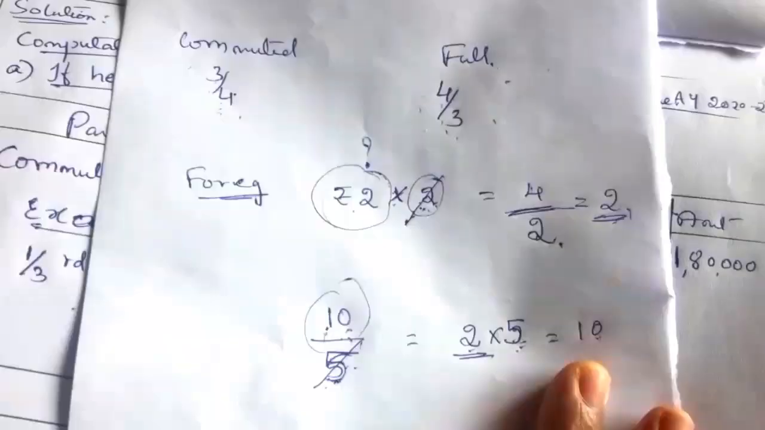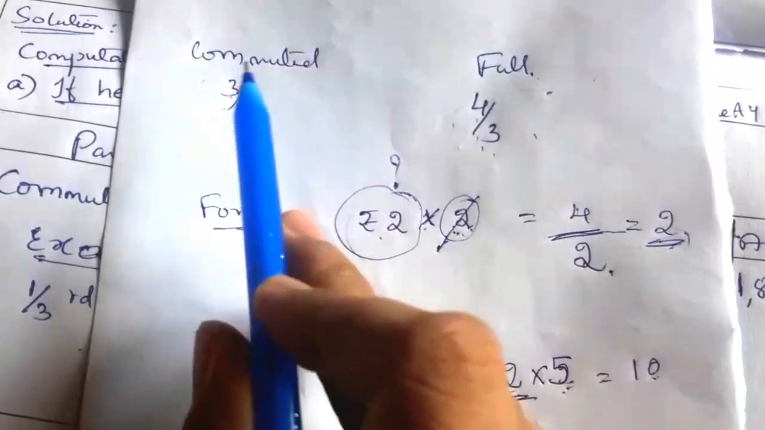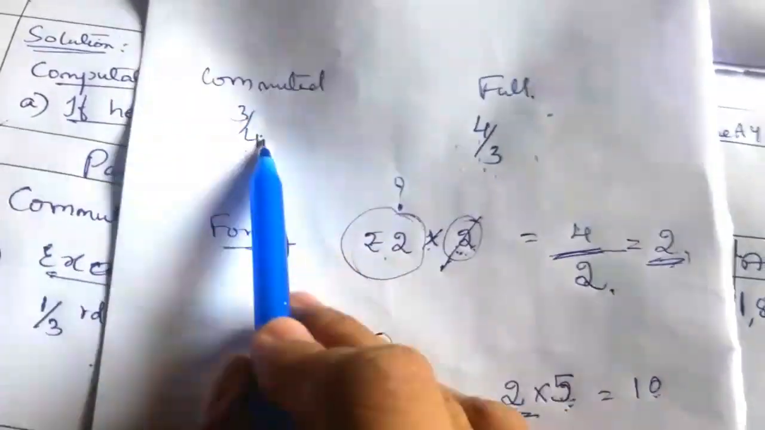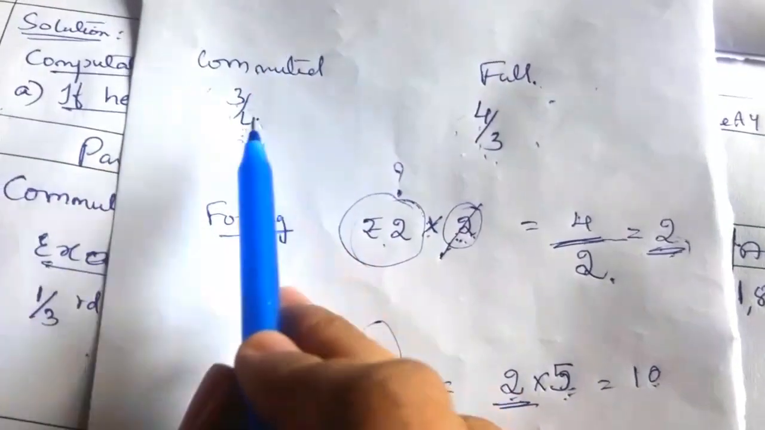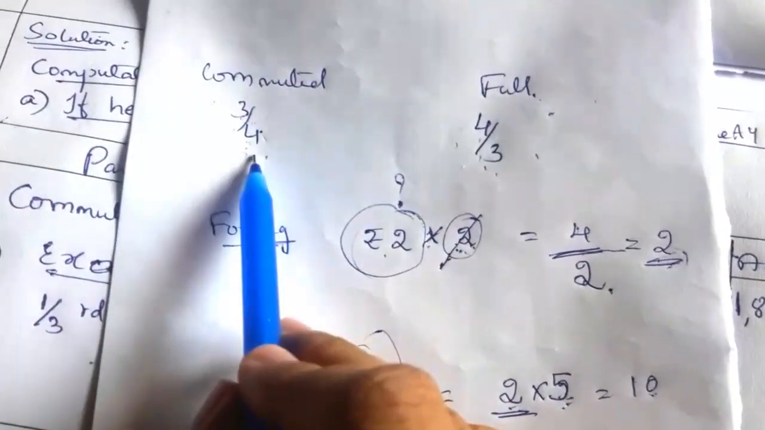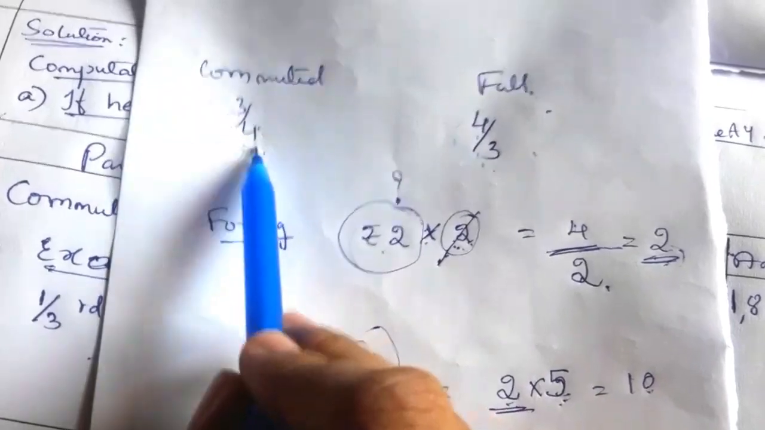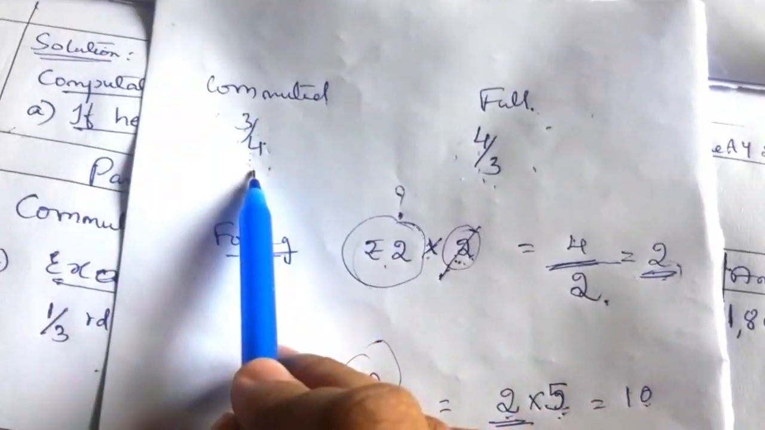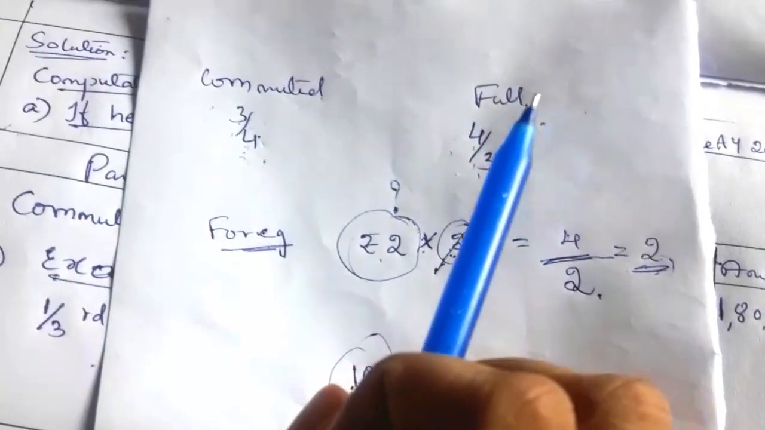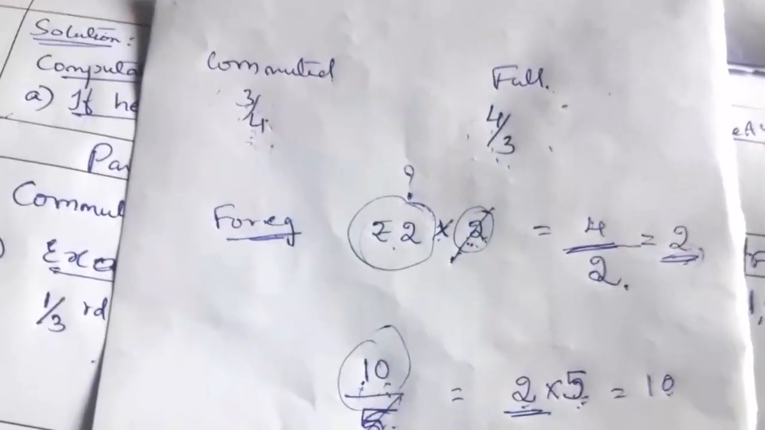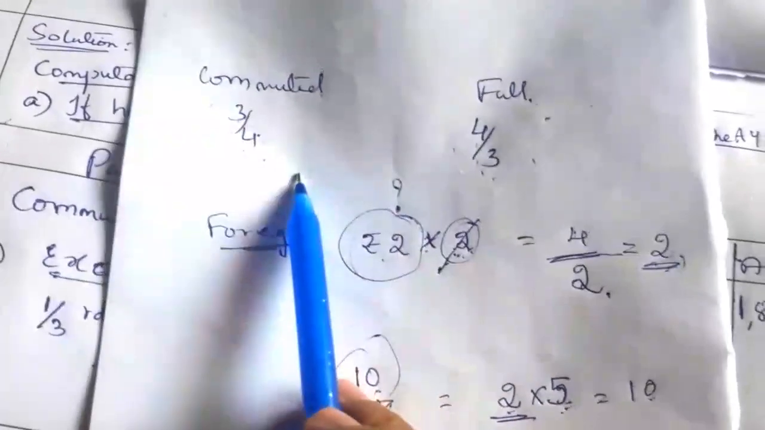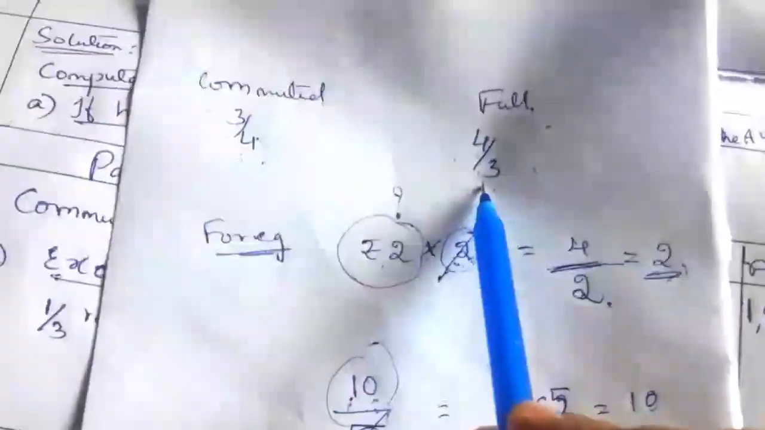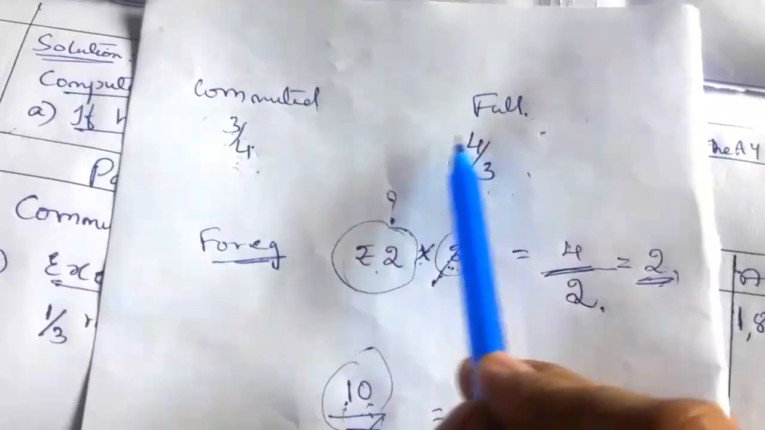So similarly, in this question, they have given commuted value 3 by 4. So this is the pension he commuted. What he received in lump sum is 3 by 4. Only 3 by 4 of the pension he commuted, or he received in lump sum. So the balance is a periodical receipt of pension. Now we should know the full value. So in order to find the full value, what we multiplied should be divided. What we divided should be multiplied.